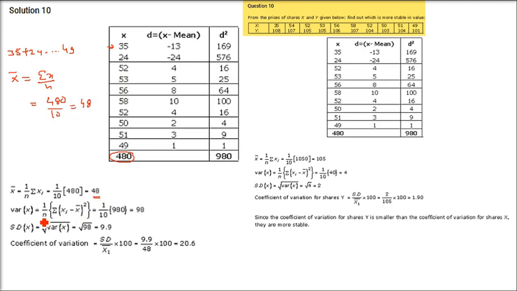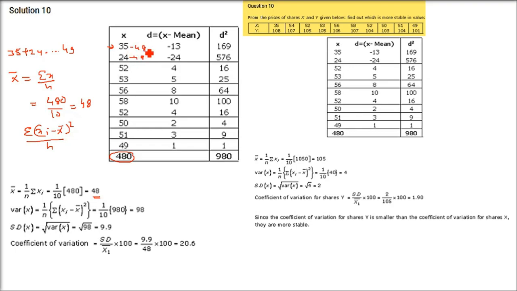So 480 by 10 is going to be 48. 48 is the mean. Now variance is sigma of x minus x bar whole square, divided by n. So sigma xi minus x bar whole square by n, this is your formula of a variance. Every value you have to subtract this mean from. What was the mean? 48.